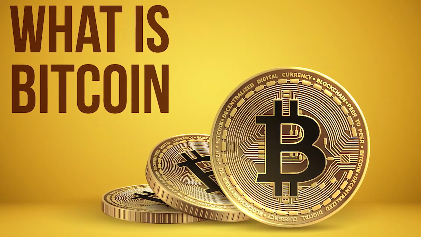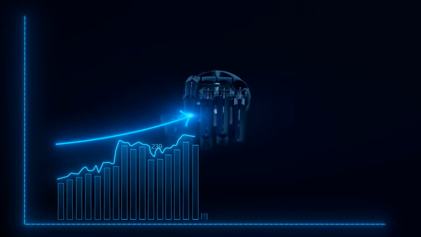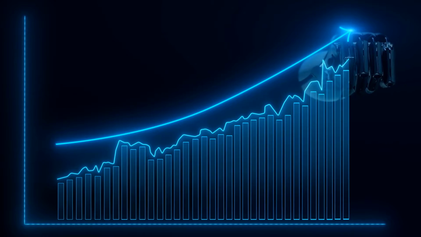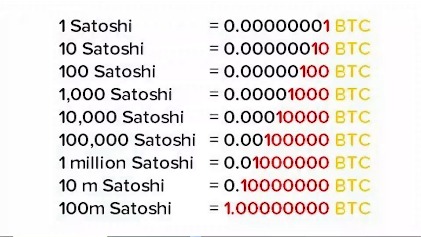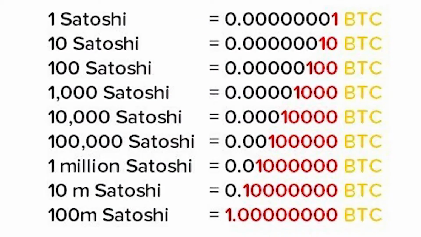The question is, what is Bitcoin? Bitcoin is a decentralized digital currency that can be sent from user to user on a peer-to-peer network. Bitcoin is open source, as there is no central administration, authority or bank between two users. Bitcoin was invented by Satoshi Nakamoto in January 2009. The smallest unit of Bitcoin is the Satoshi, which is one hundred-millionth part of 1 Bitcoin.